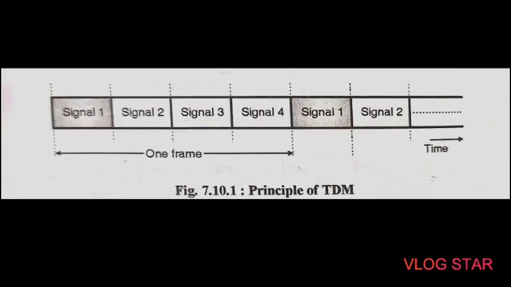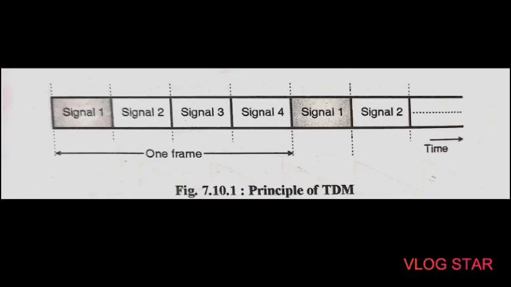The process called multiplexing is used in order to utilize the common transmission channel or medium to transmit more than one signal simultaneously. Two methods which are generally employed: the first is FDM, that is frequency division multiplexing, and the second is TDM, that is time division multiplexing. So let us see what happens in TDM.